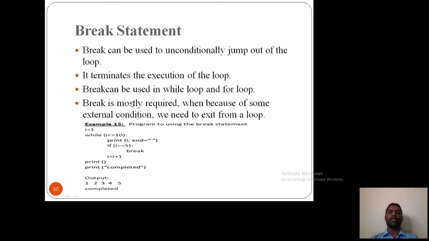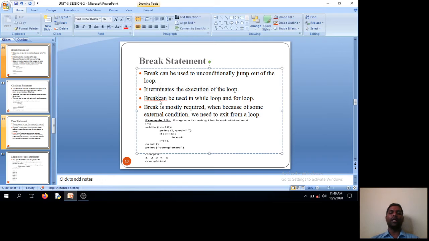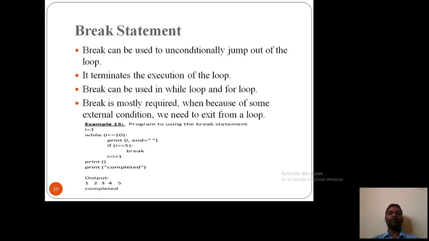So first, the definition of the break statement. Break can be used to unconditionally jump out of the loop. So I don't give any kind of condition, I just use the break keyword. That means the loop will be terminated directly without having any condition. That we can call a break. If I say break, the loop will not get executed, it will terminate. Or if I give any condition, based on the condition, it will terminate the execution of the loop. Break can be used in both loops, either in a while loop or in a for loop.